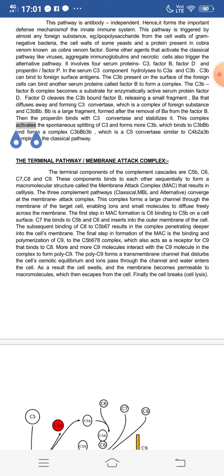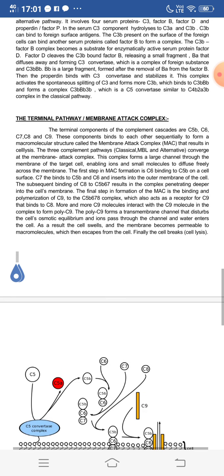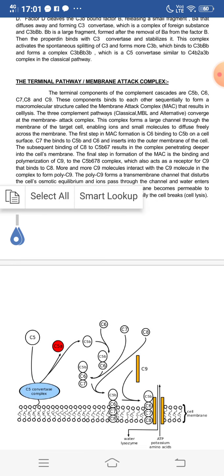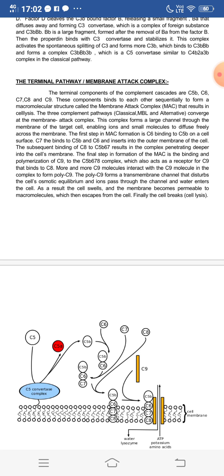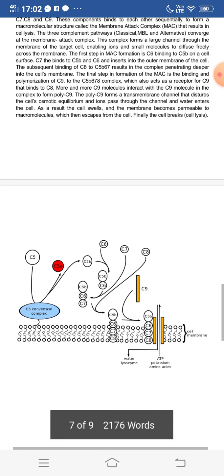The poly C9 forms a transmembrane channel that disturbs the cell's osmotic equilibrium, and ions pass through the channel and water enters the cell. As a result, the cell swells and the membrane becomes permeable to macromolecules, which then escape from the cell. Finally, the cell breaks, or cell lysis takes place.